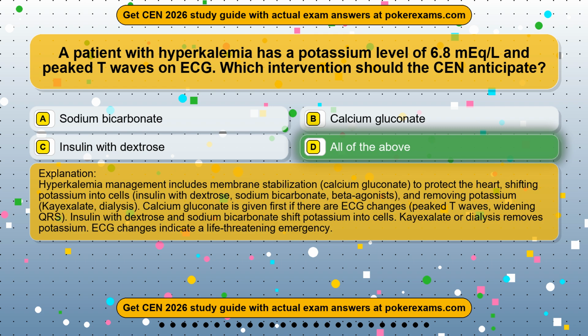Hyperkalemia management includes membrane stabilization, calcium gluconate, to protect the heart; shifting potassium into cells, insulin with dextrose, sodium bicarbonate, beta agonists; and removing potassium, K-oxalate, dialysis. Calcium gluconate is given first if there are ECG changes, peaked T waves, widening QRS. Insulin with dextrose and sodium bicarbonate shift potassium into cells. K-oxalate or dialysis removes potassium. ECG changes indicate a life-threatening emergency.